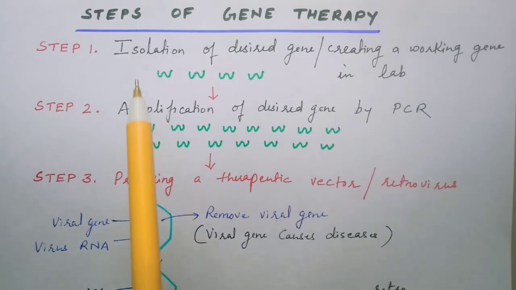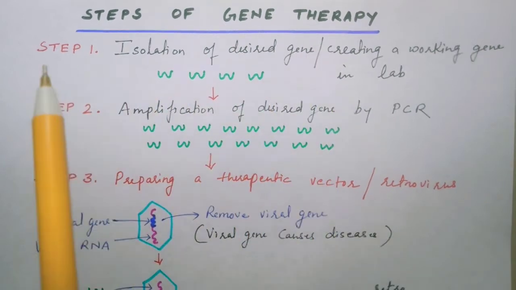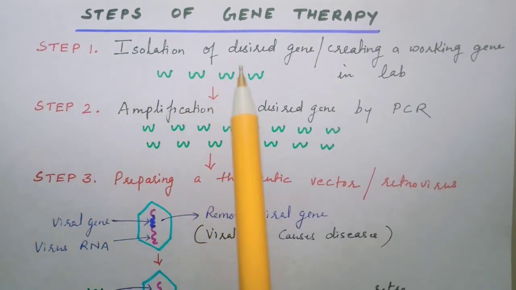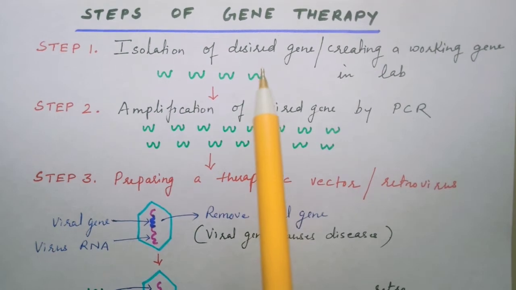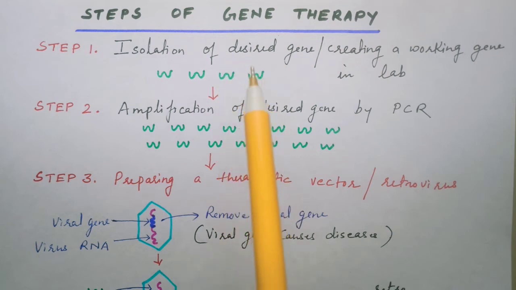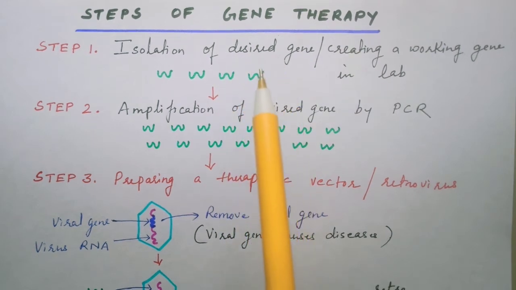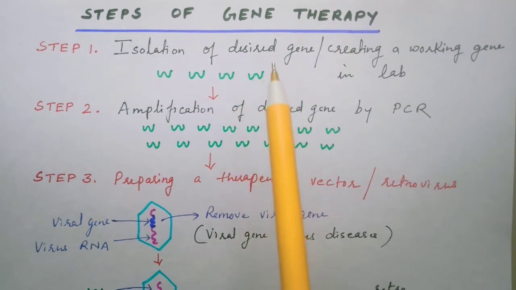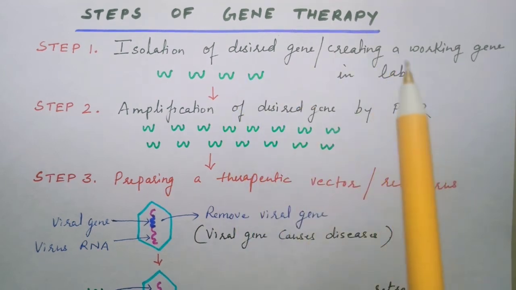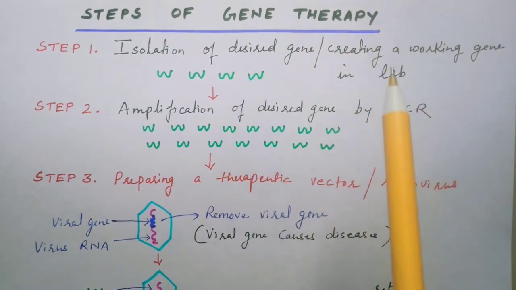Now let's go through the steps of gene therapy. Step 1 is isolation of the desired gene. This desired gene can be isolated from the cells of a healthy person, and it has the capability of producing the ADA enzyme. This gene can also be created under lab conditions.